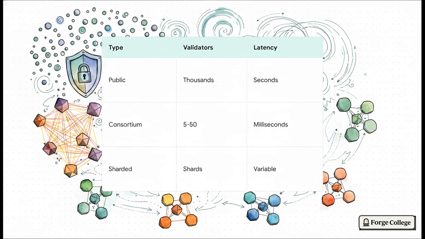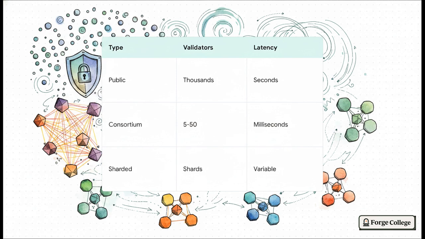First, we have permissionless chains. These embrace hundreds or thousands of nodes, accepting huge latency, often seconds or even minutes, just to achieve maximum censorship resistance. Second, we have permissioned consortiums. They restrict validators to a tight group of, say, 5 to 50 nodes. They still use that intense all-to-all messaging, but because the group is small, they can hit lightning-fast millisecond latency.